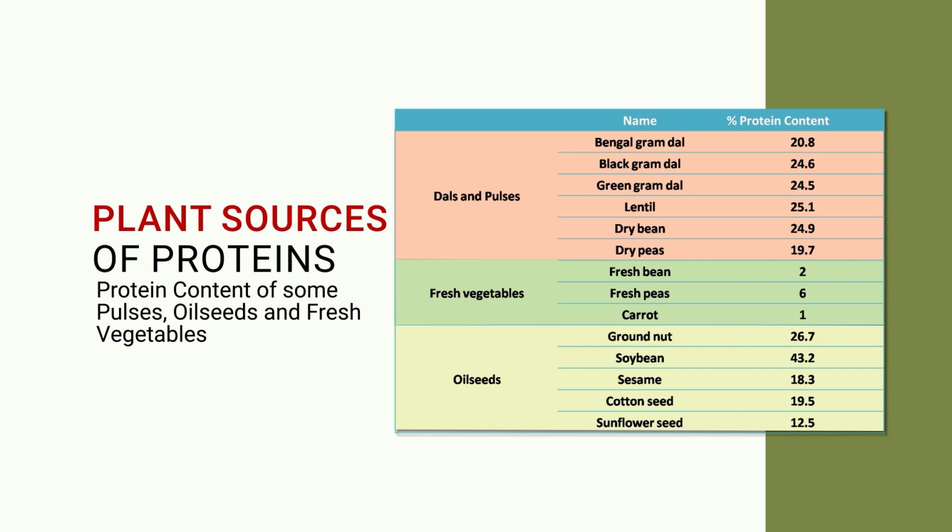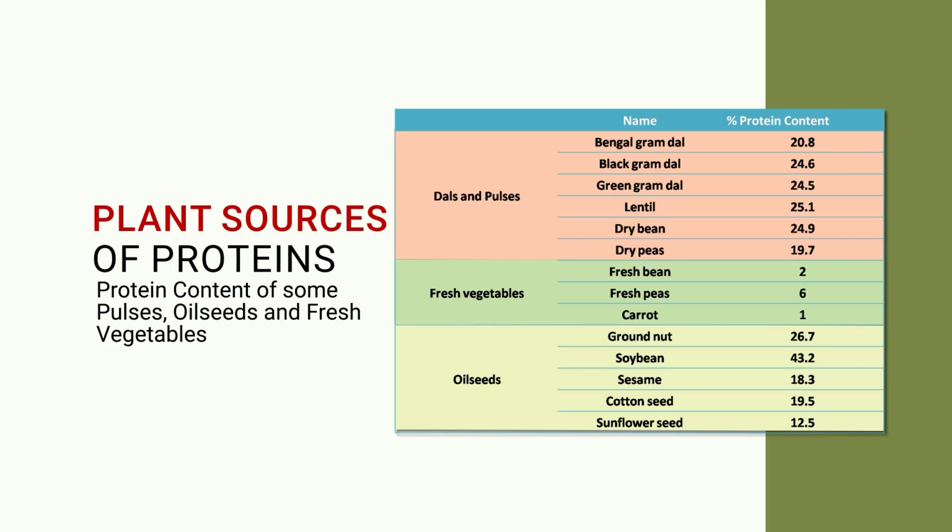Bengal gram has almost 20% protein. Black gram, green gram, lentils, dry beans, then soya beans, groundnuts, sesame, cotton seeds and sunflower seeds are good sources of protein, with more than 20% protein.